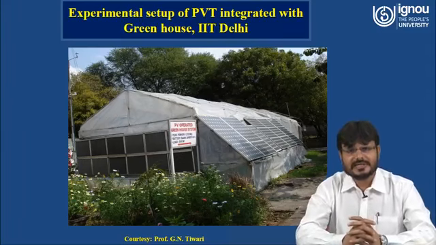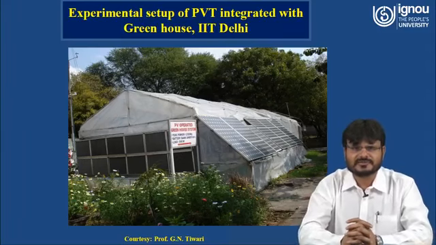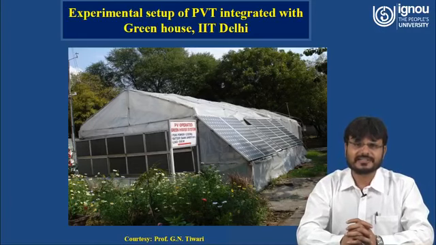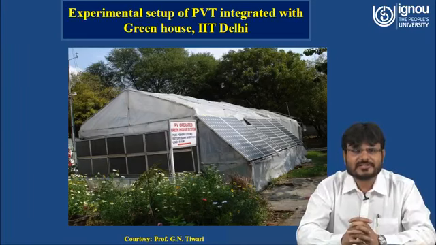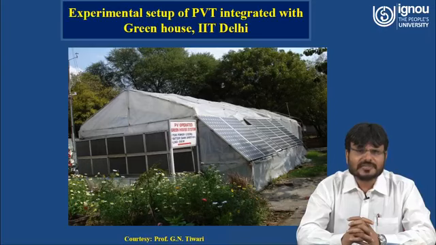Here you can see the experimental setup of the PVT integrated greenhouse, which was made at IIT Delhi in the Centre for Energy Studies department. There was one solar house, and I am thankful to Professor G.N. Tiwari sir, who is my guide, who made this solar greenhouse. Here you can see this total solar greenhouse. It was made with glazing, that means the roof was made of plastic sheet. Here you can see a number of PV modules, around 12 PV modules, and you can also see some cooling pads are used.